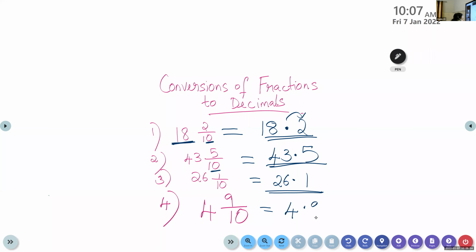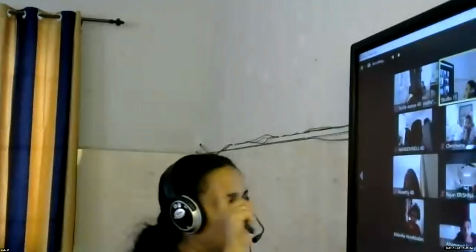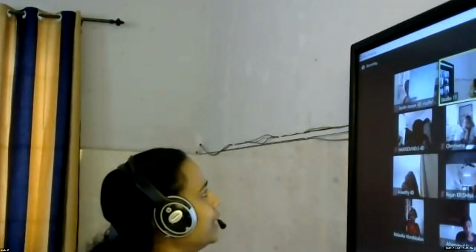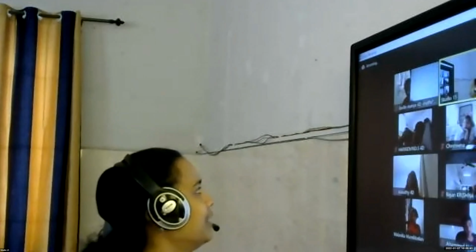Yes, 4.9. Very good. Please, children, check whether you got all this correct. See, here we have all the numbers with only the denominator 10. So after the decimal, you have only 1 decimal place. How many got all correct, children? Can you raise your hand?